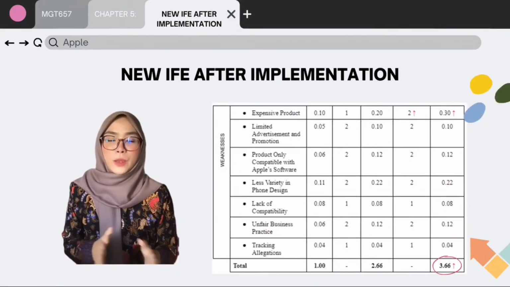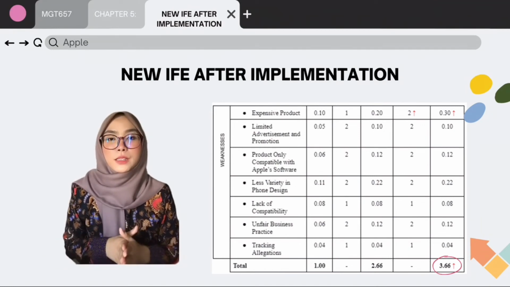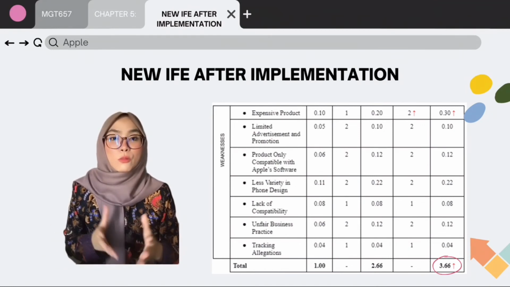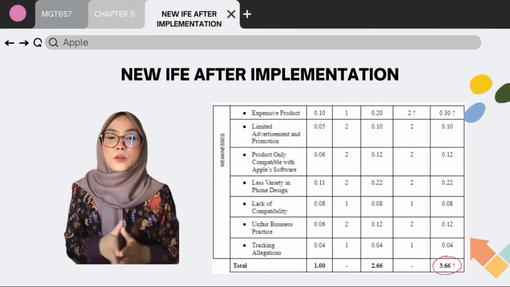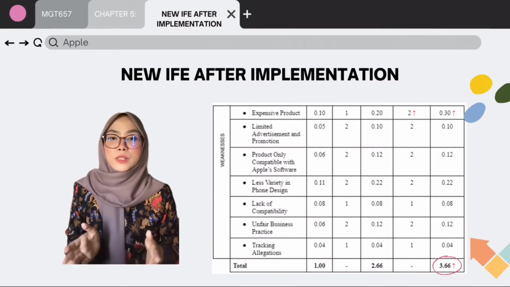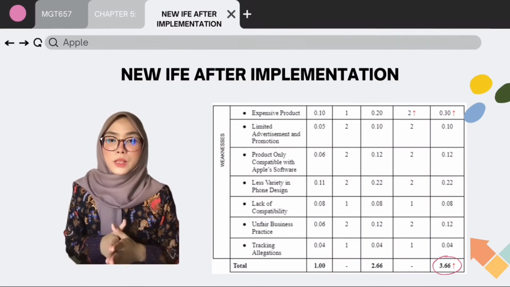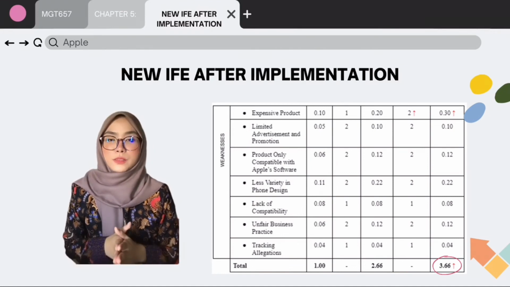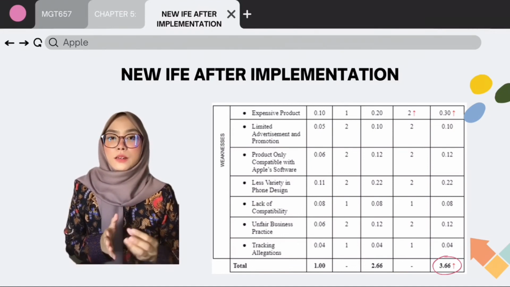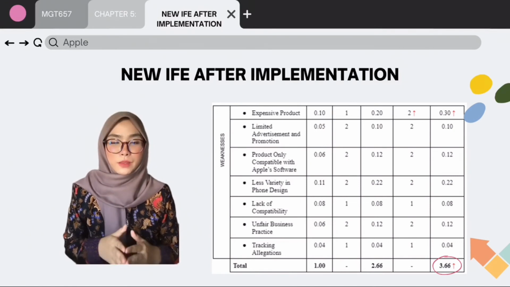For the weaknesses of Apple, the key internal factor of their expensive product shows an increase from rating 1 to 2, while the score also shows an increase from 0.20 to 0.30. Overall, the weighted score for strengths and weaknesses of Apple shows an increase from 2.66 to 3.66, which shows the improvement based on the strategy that has been implemented.